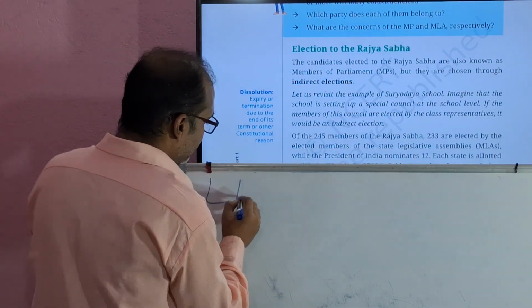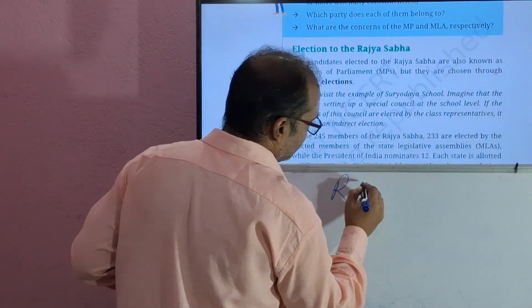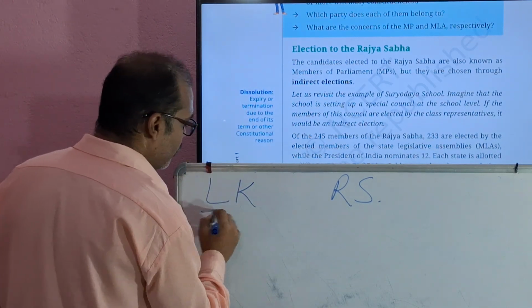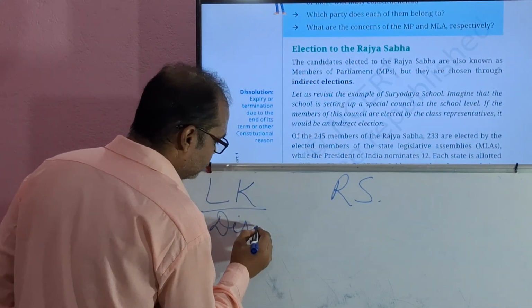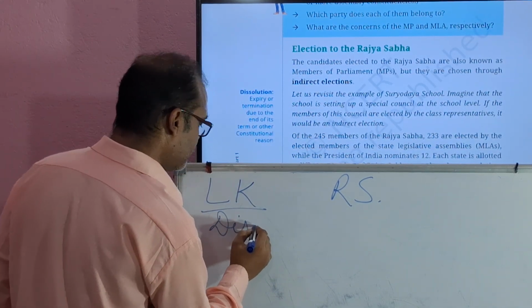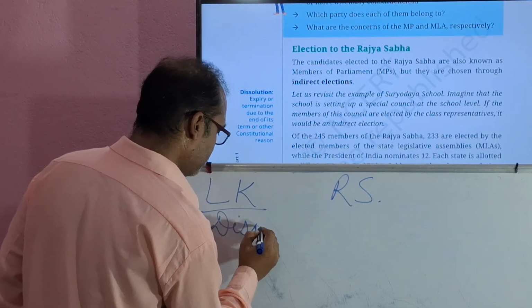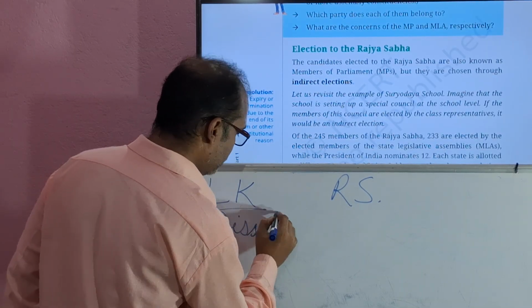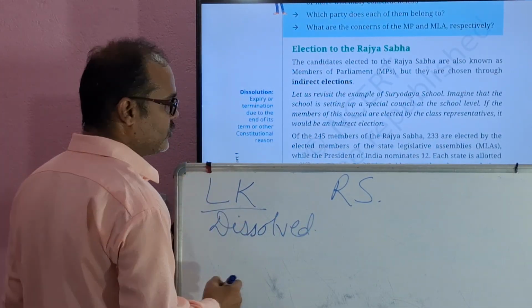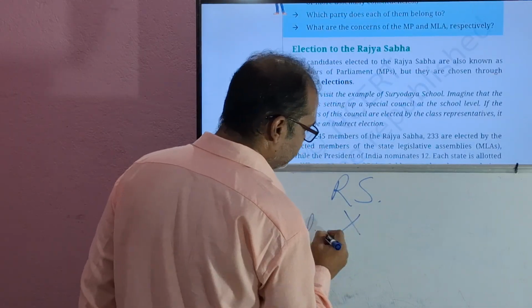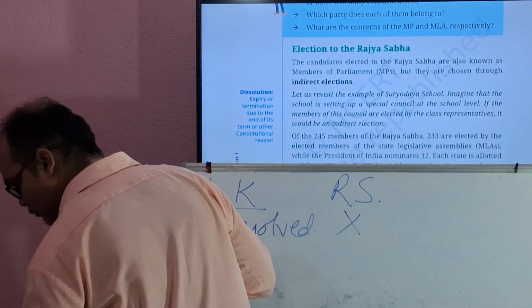Here it is Lok Sabha and here it is Rajya Sabha. Lok Sabha can be dissolved. Rajya Sabha, no. Understood? This is the first point.